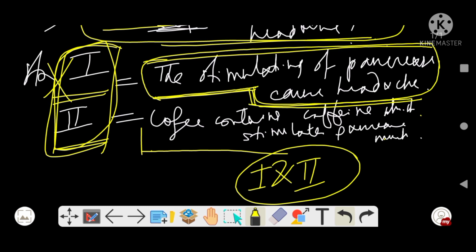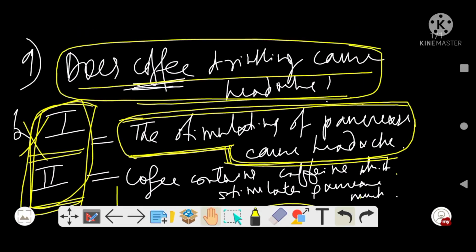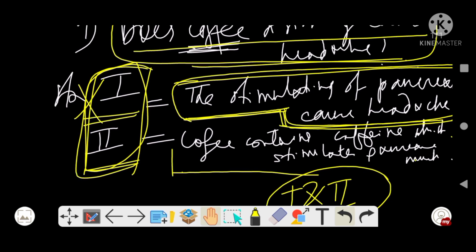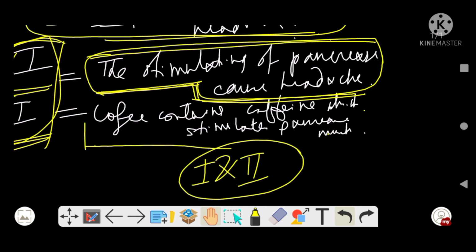The quantities of the coffee that will release this much pancreas, and this much pancreas will cause this effect, that is a different topic. For this topic only, I am saying that both statements are sufficient to derive a conclusion, right? And statement 1 and statement 2 individually do not help us in reaching a conclusion.